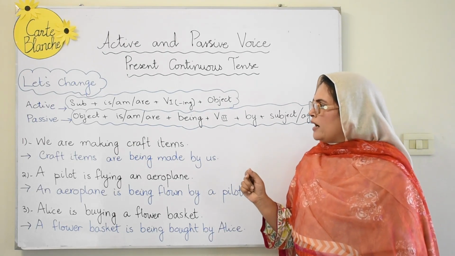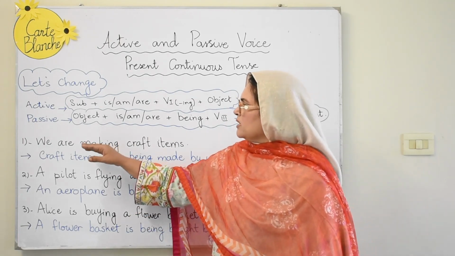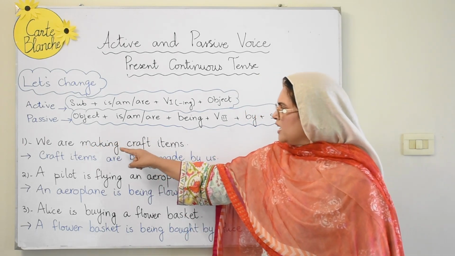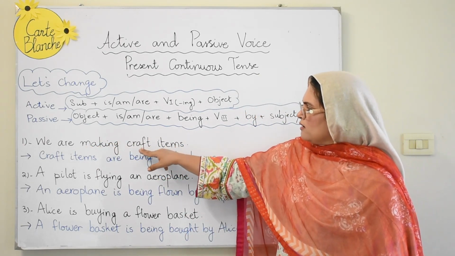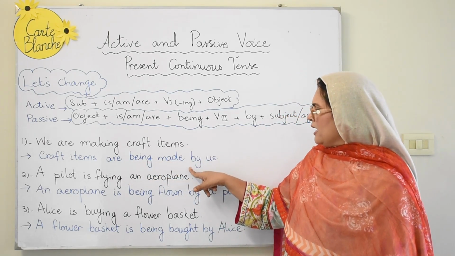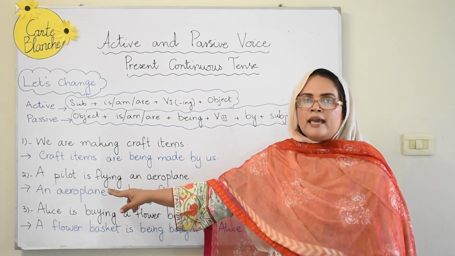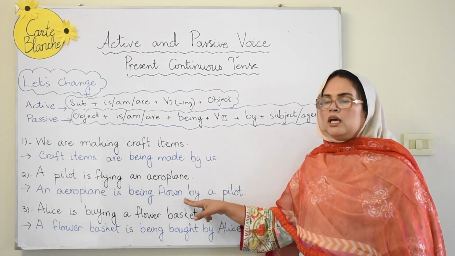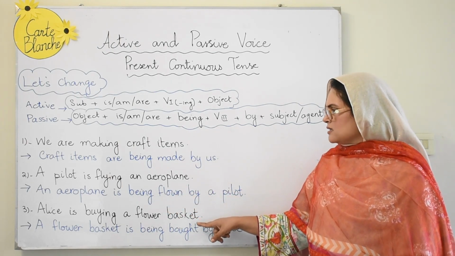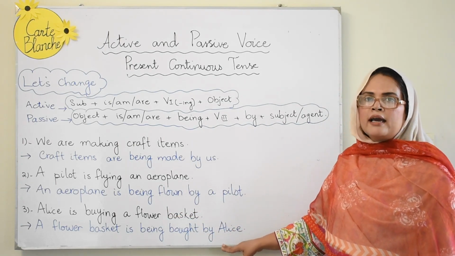In certain books you'll find this, whereas sometimes only the word subject is mentioned. But that doesn't make a difference. Both the concepts exist. We are making craft items. So craft items are being made by us. A pilot is flying an aeroplane. An aeroplane is being flown by a pilot. Alice is buying a flower basket. A flower basket is being bought by Alice.